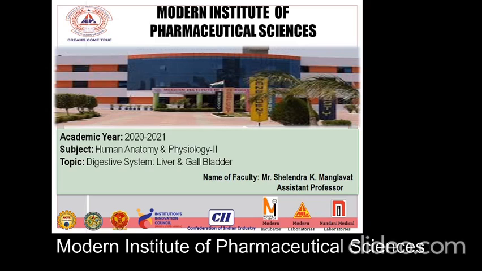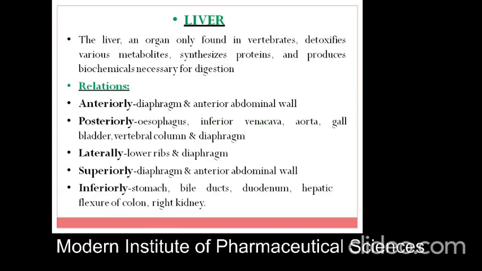Today, we discuss the organs of the digestive system: the liver and gallbladder. What is the liver? Generally, the liver is the largest gland of the human body. The liver is only found in vertebrates. It detoxifies various metabolites and is used in the metabolism of food and drugs. It synthesizes proteins and produces biochemicals which are necessary for digestion.